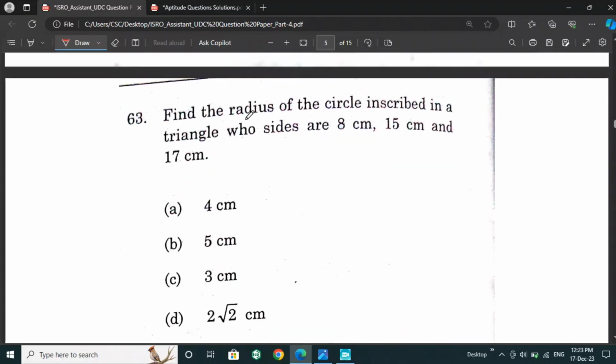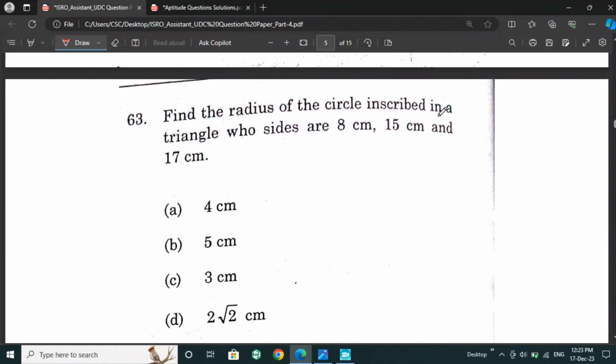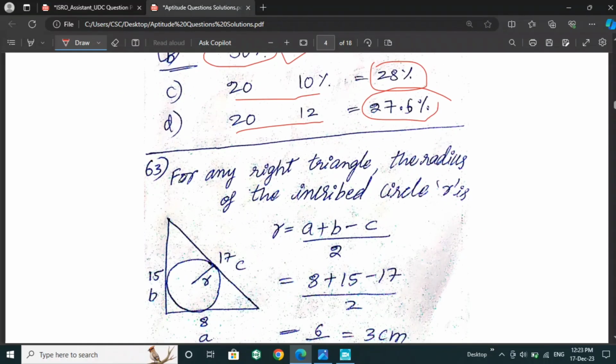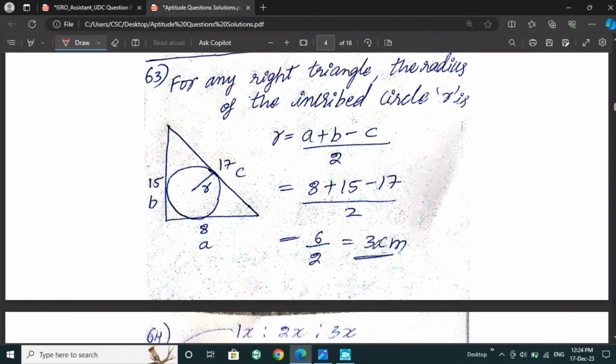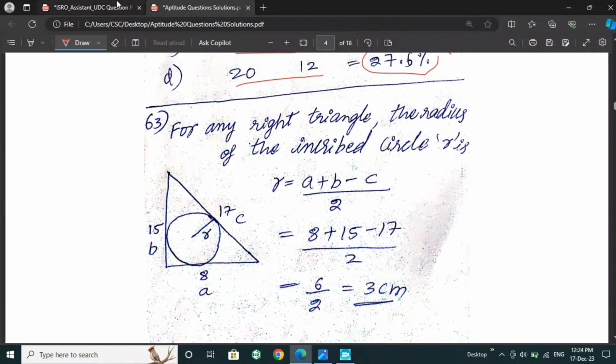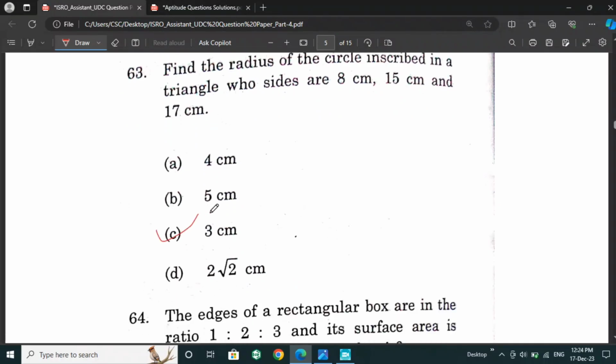Next is, find the radius of the circle inscribed in a triangle whose sides are 8 cm, 15 cm and 17 cm. For this question, for any right angle triangle, we can take the radius of the inscribed circle. If the circle is inscribed in the triangle, the radius is r. Then 8, 15, 17 are right angle triangle triplets. After calculation, we will get the answer as 3 cm. So option C is the right answer for this question.